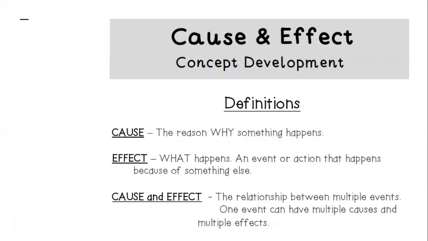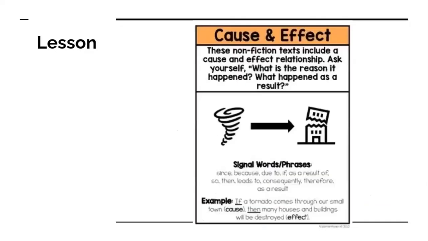We will be looking at the cause, which is the reason why something happens, and the effect, which is what happens, an event or action that happens because of something else. So a cause and effect relationship is between multiple events. One event can have multiple causes and multiple effects, which means that they could have more than one.